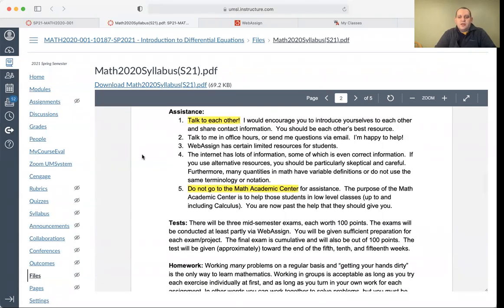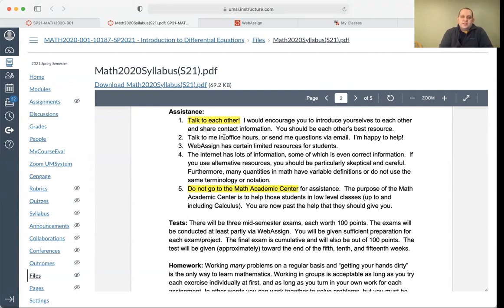If you need help with anything throughout the semester, I would really encourage you to talk to each other. You should really be your main point of contact with one another. And in fact, if you wanted to do problem solving or even homework together, I think that's totally fine. To do exams together is not fine. But we'll talk about that when the time comes. So we'll have some stricter instructions for exams.